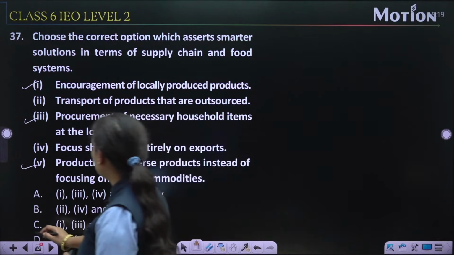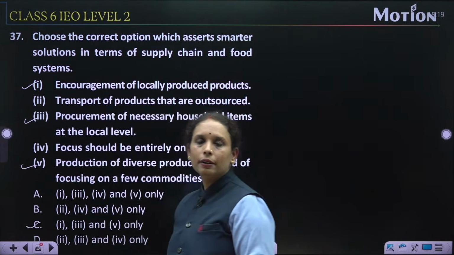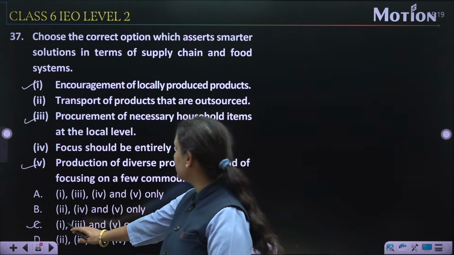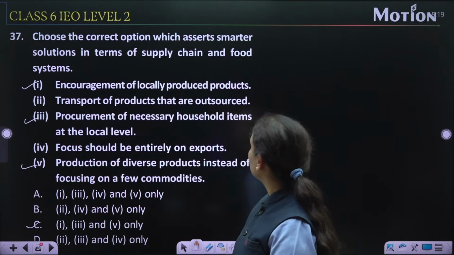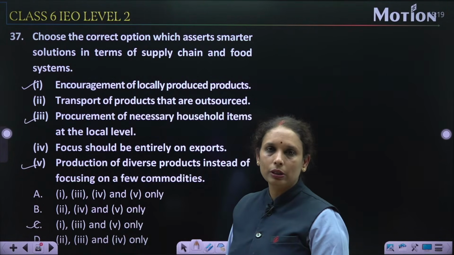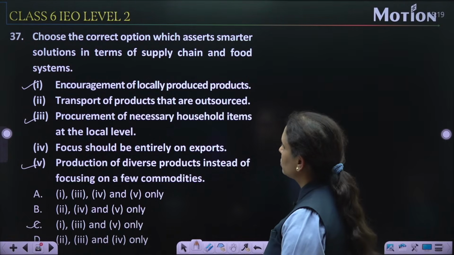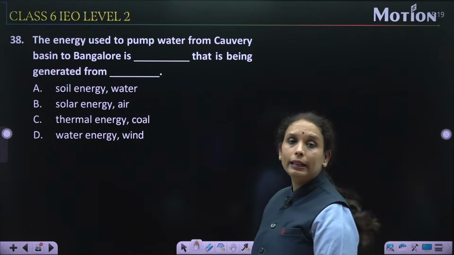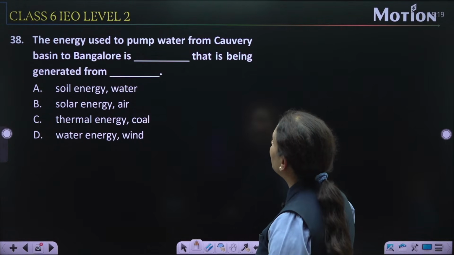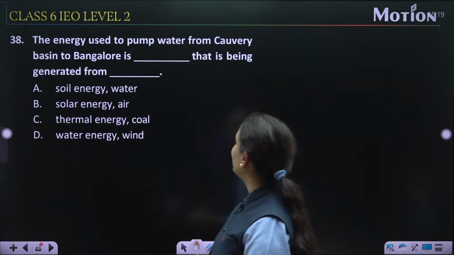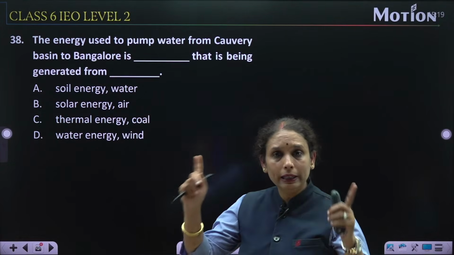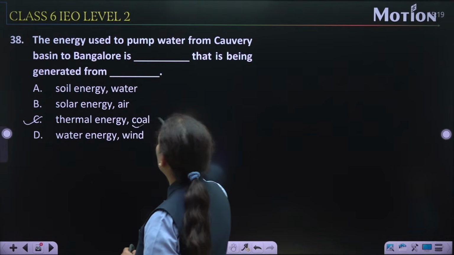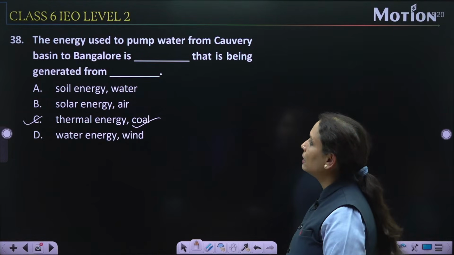That is option number C is the right one. So question number 37 का answer है C, that is statement 1, 3 and 5. These are related to the correct option. These are the correct options. So let us check out. Yes, C is the correct one. Now come to the next question, that is 38. Question number 38. The energy used to pump water from Kaveri Basin to Bangalore is, okay, ये passage में clearly दिया गया है, thermal energy that is being generated from coal. So option number C is the answer.